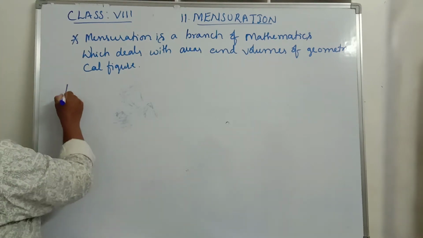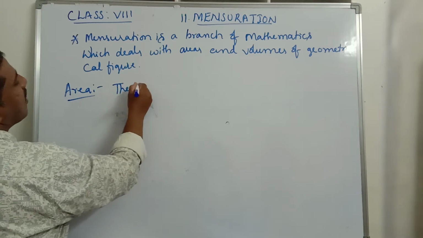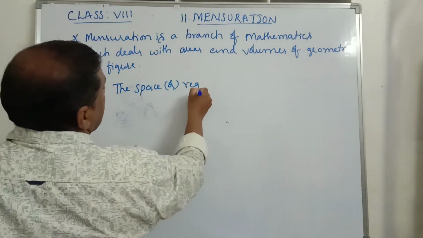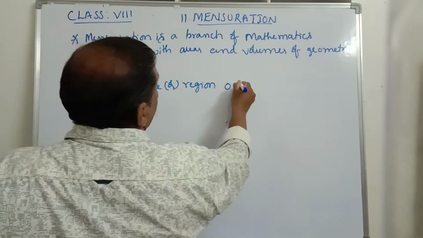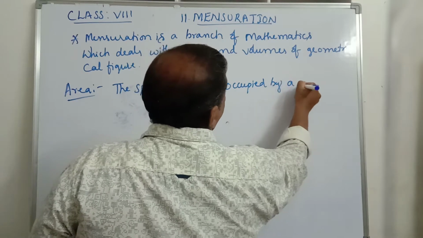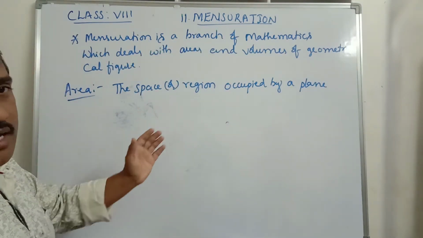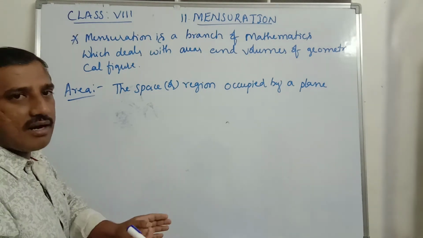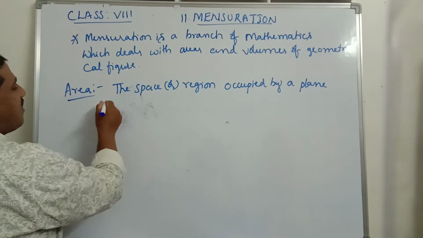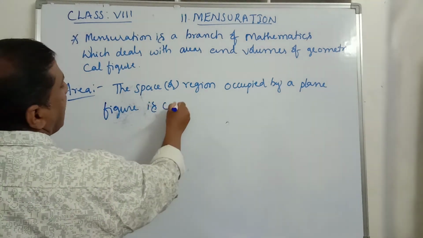So area is defined as the space or region occupied by a plane figure. What are plane figures? Plane figures means rectangle, square, triangle, parallelogram, etc. even the circle. The space occupied by a plane figure is called area.